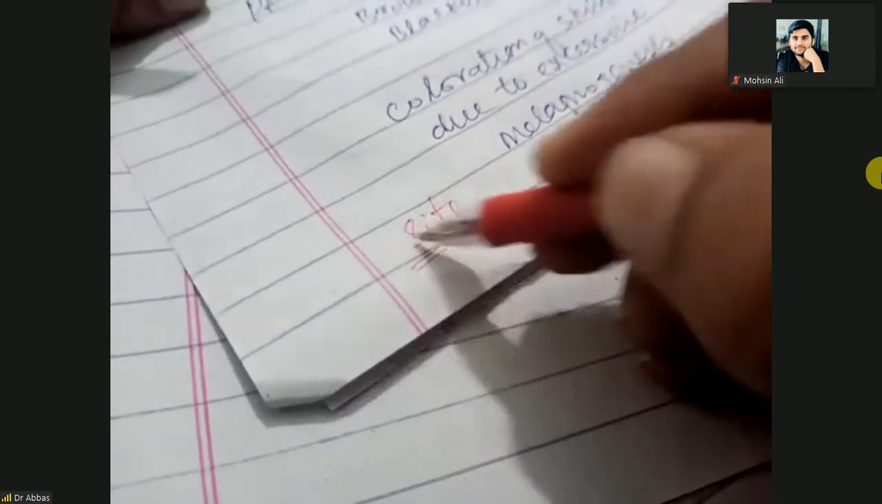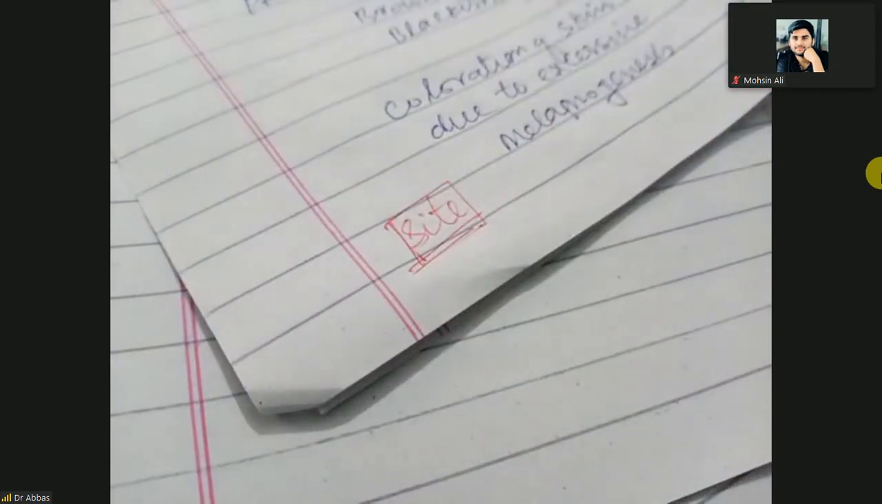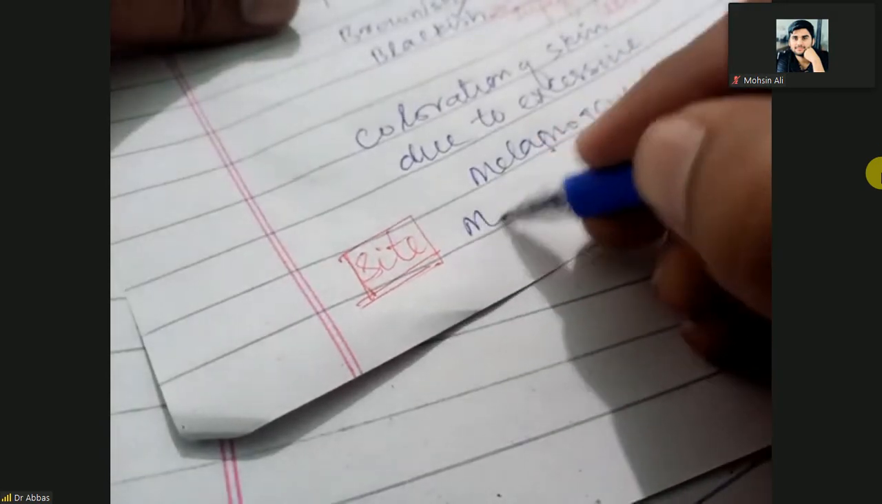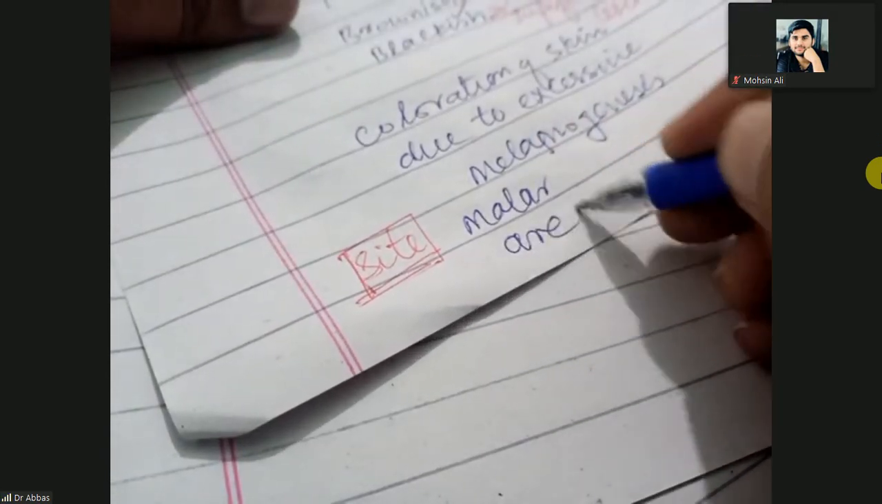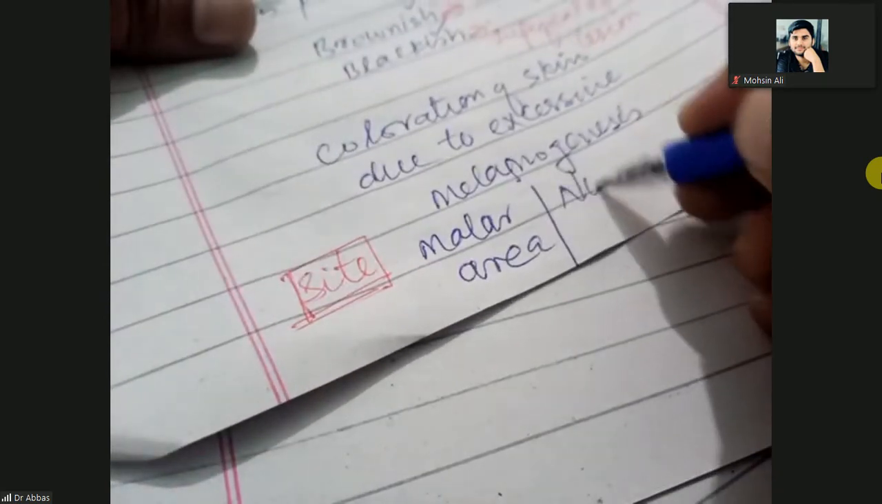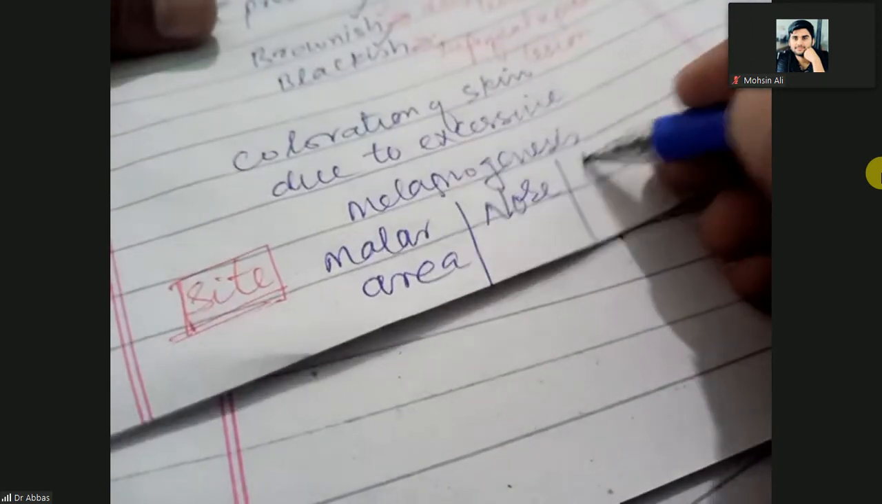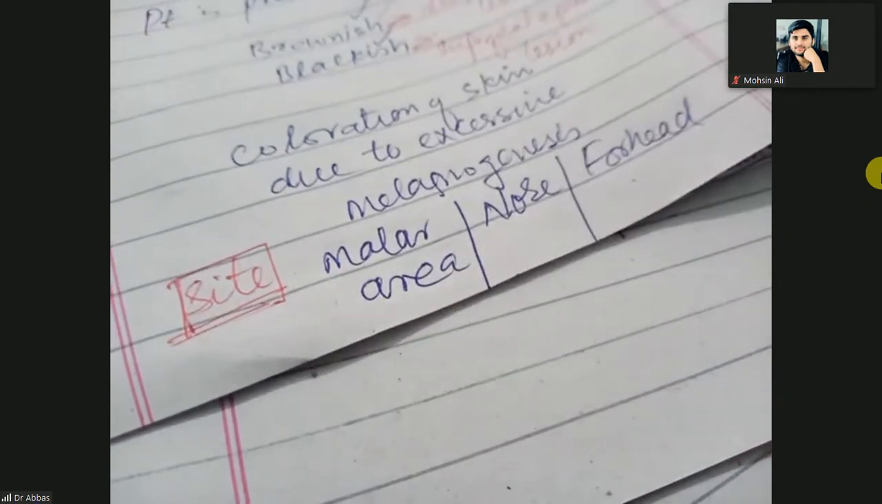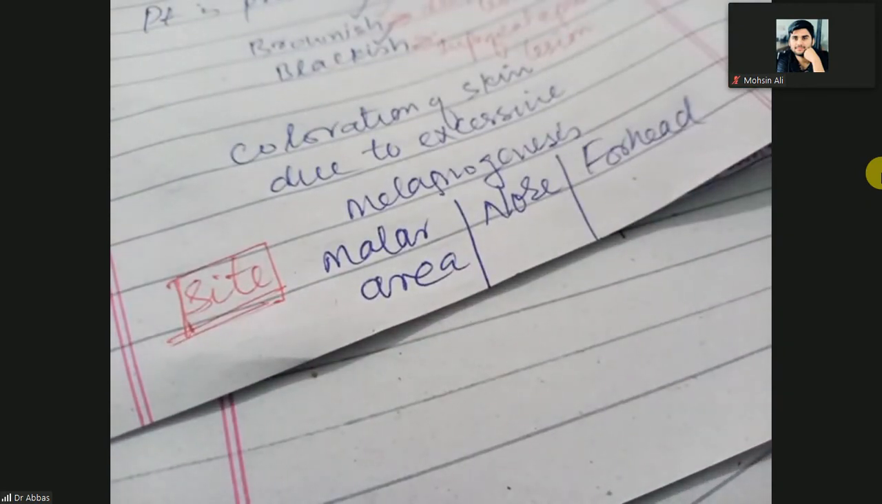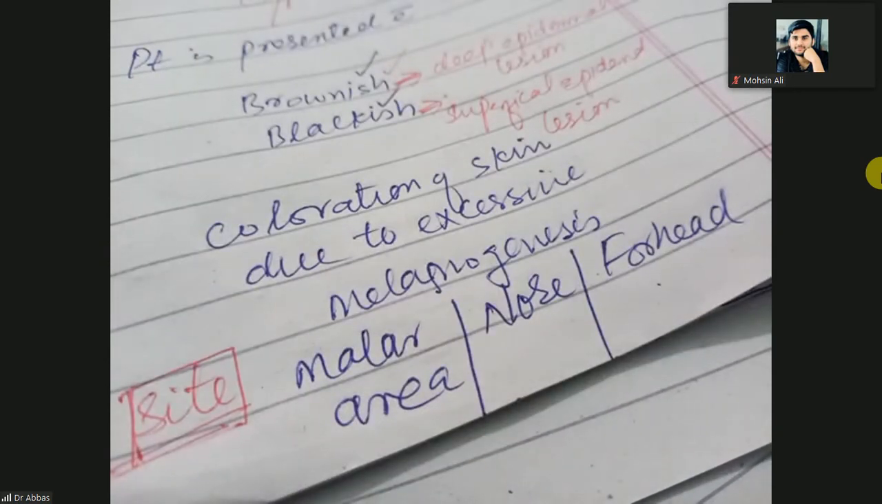Which part of the skin will appear blackish or brownish? The sites of presentation are especially the malar area, nose, and forehead. When the forehead and nose appear blackish or brownish, during or after pregnancy, in male and female both, you can call it melasma.